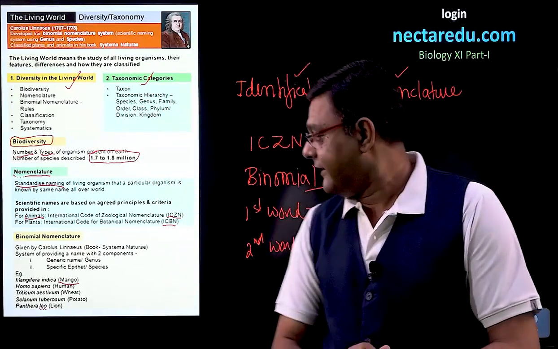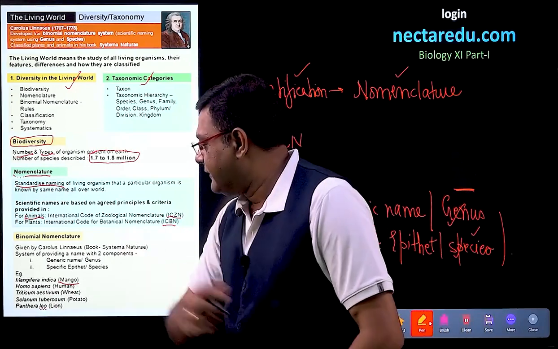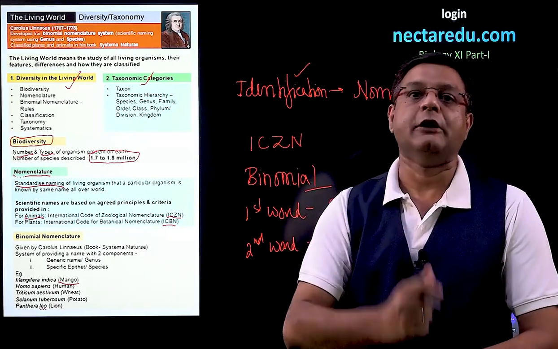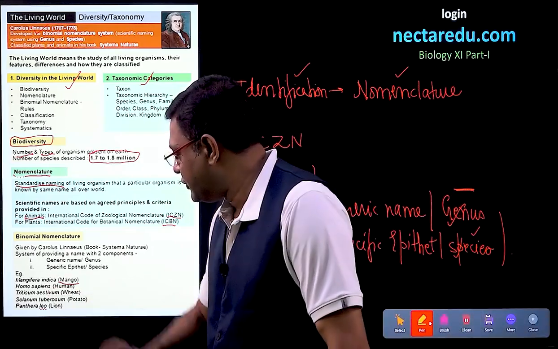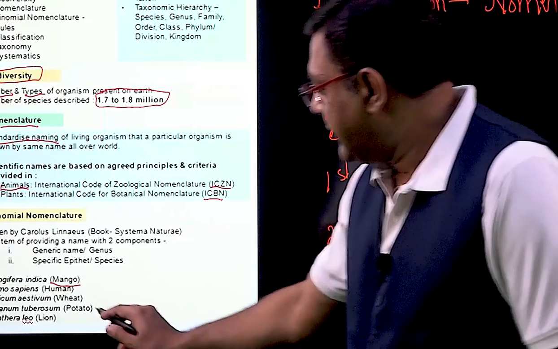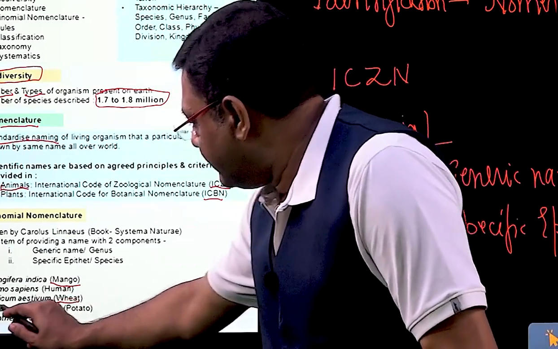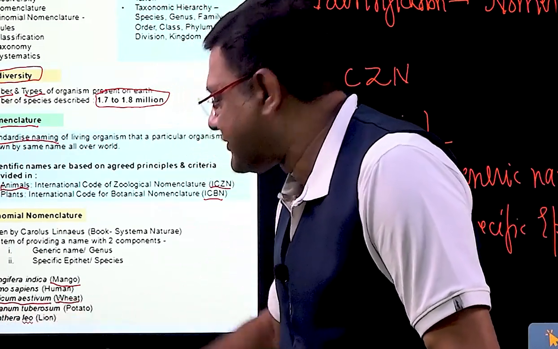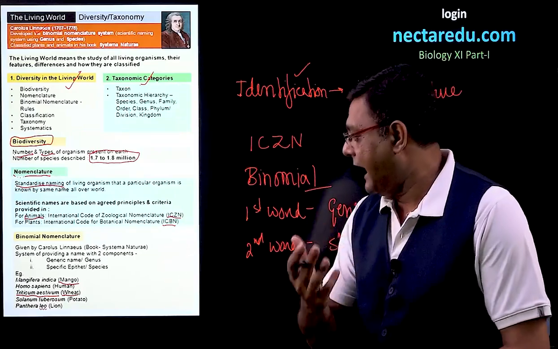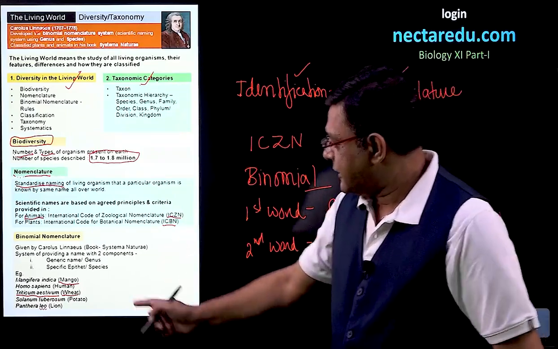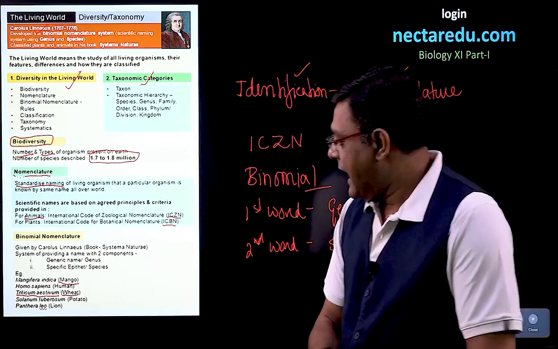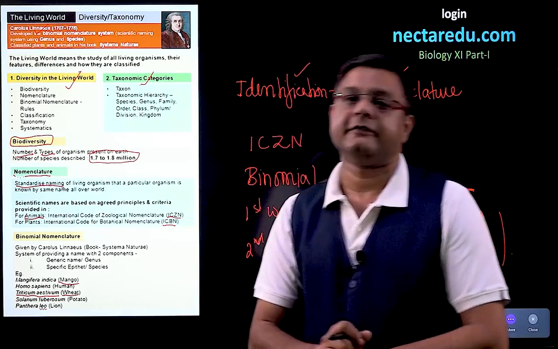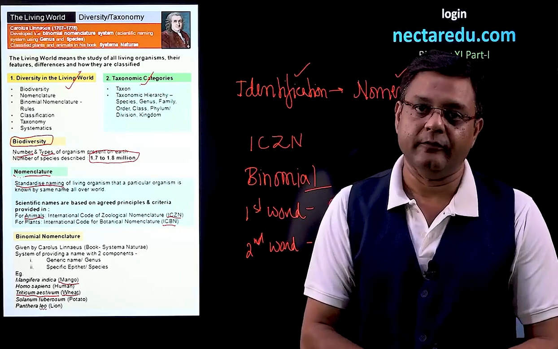Similarly, other names are given. For humans, we use Homo sapiens. Obviously, Homo is the generic name and sapiens is the species over here. Similarly, we can look into wheat. Wheat is called Triticum aestivum. Triticum is the genus and aestivum is the species. Similarly, potato is known by the name Solanum tuberosum and lion is known by the name Panthera leo.